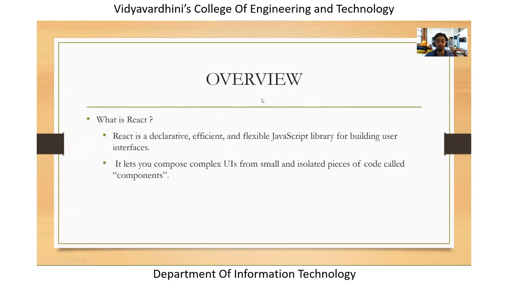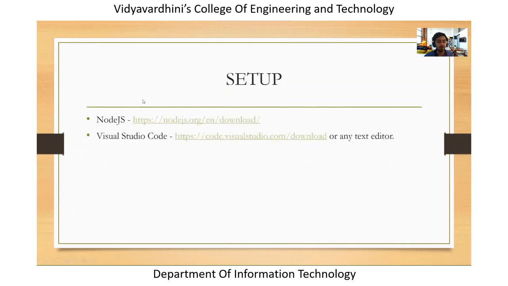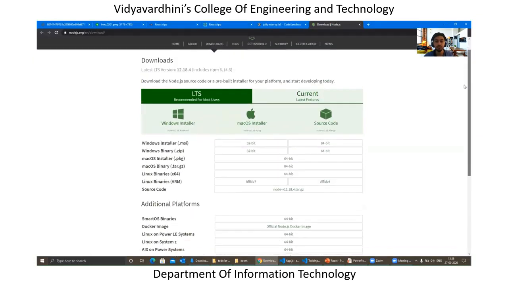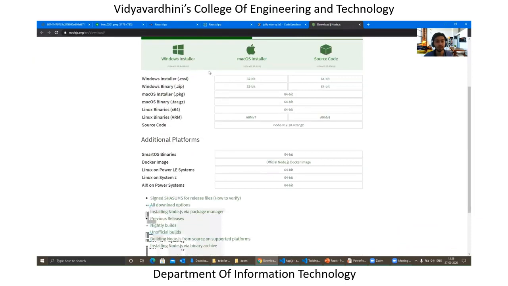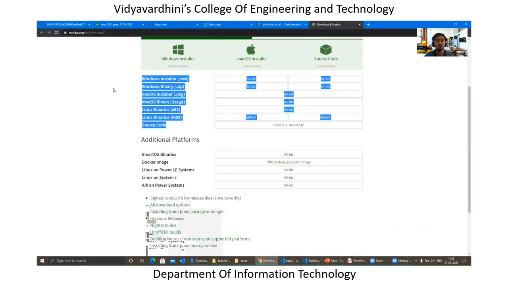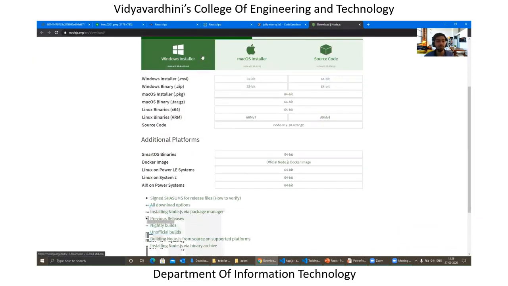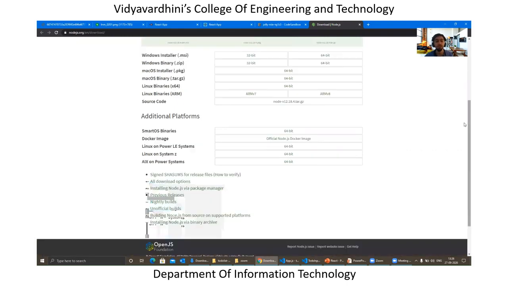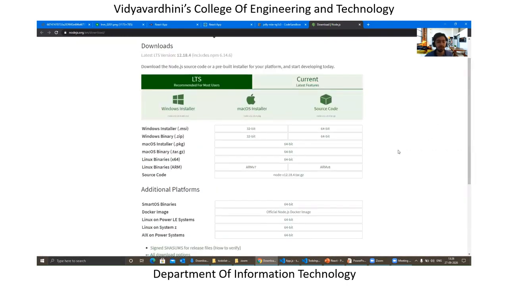Yeah, so jumping back to the presentation, we'll be taking a look at the setup section, like what is needed to get started. The very first thing you need to do is install Node on your system. You can head over to nodejs.org, and the downloads. And here we are with Node's official download page. You can go ahead and download the Node version as per your requirements. If you're working on Windows, you can install it for Windows, if you're on Mac OS, or you can download it for Linux, right?